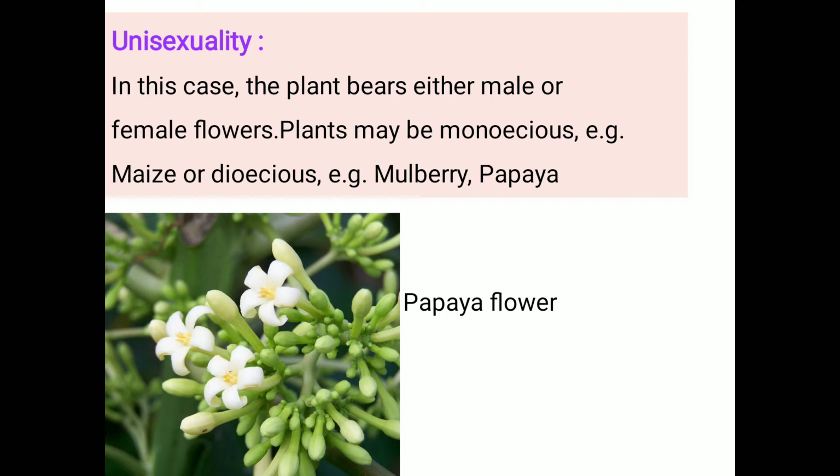Dioecious means the plants bear male flowers and female flowers on separate plants. Remember these things. That is called unisexuality. It occurs in the case of papaya flowers.